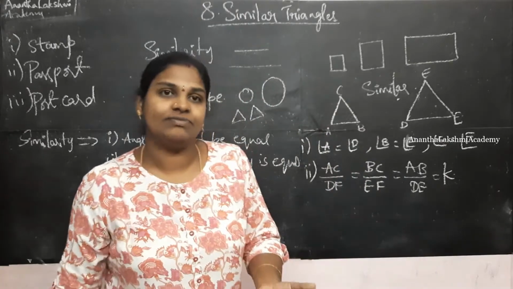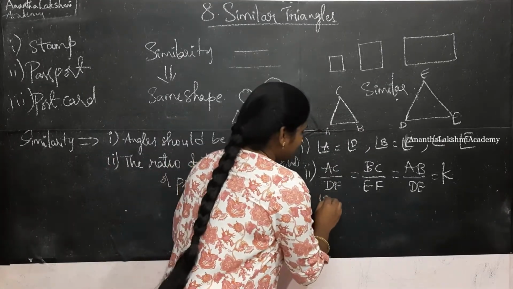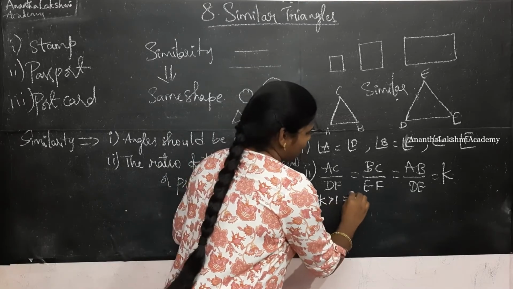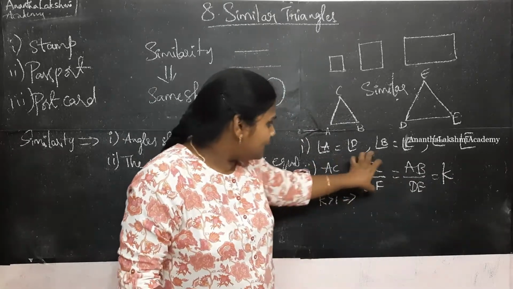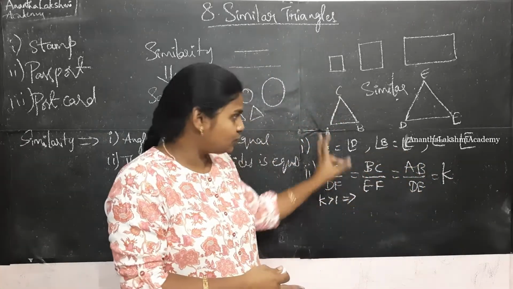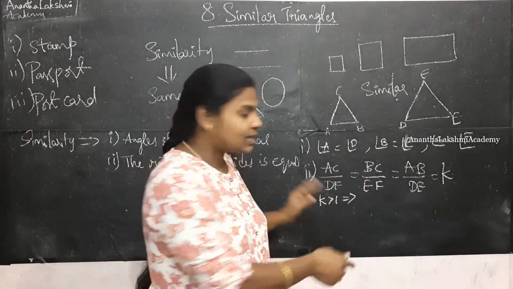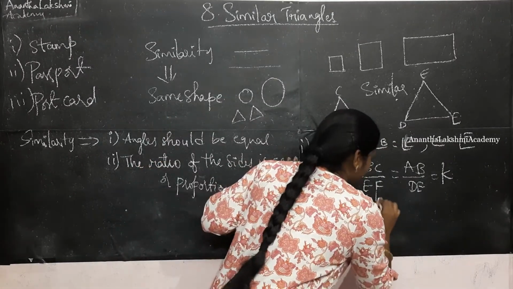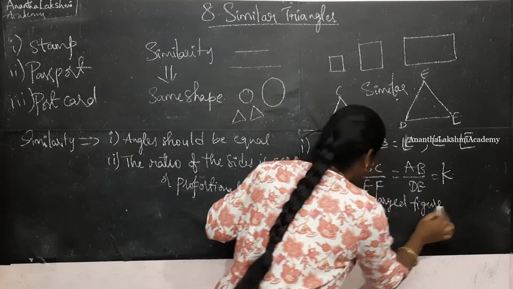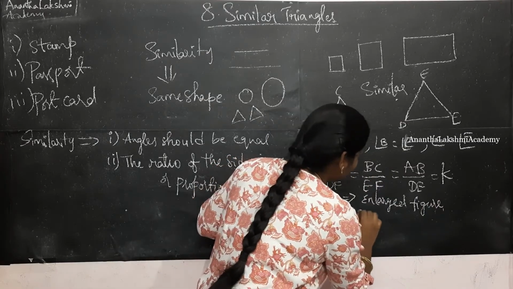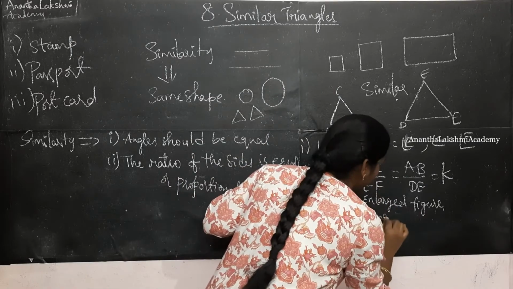Now what happens with different values of K? Say for suppose we get K greater than 1. When you took the ratios of the sides of two triangles which are said to be similar, if the ratio is greater than 1, you get enlarged figures. When K is equal to 1, what do you get? Congruent figures. You guys are familiar with the concept of congruency.